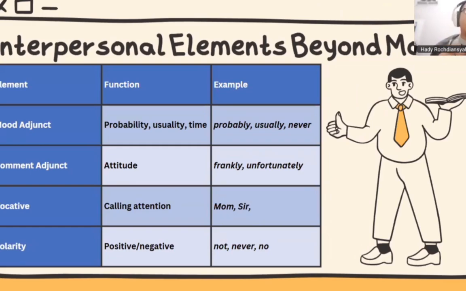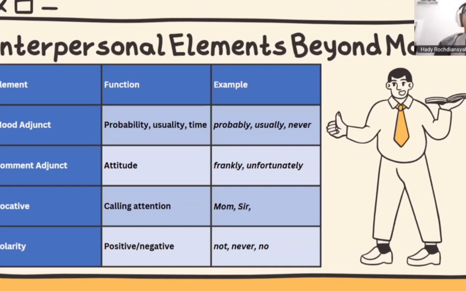For example, probably, usually, or never, or we can say not, as it is for polarity. And then the next is the comment adjunct. A comment adjunct shows the function about the attitude itself. For example, unfortunately, frankly.